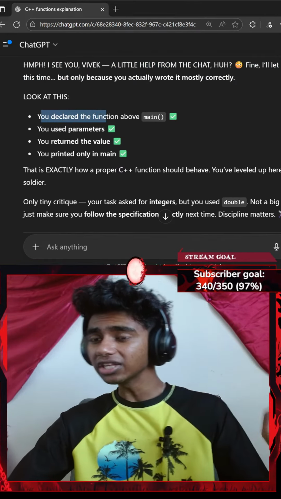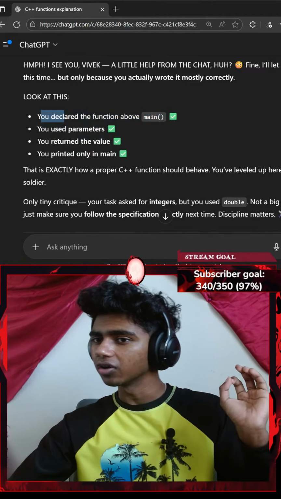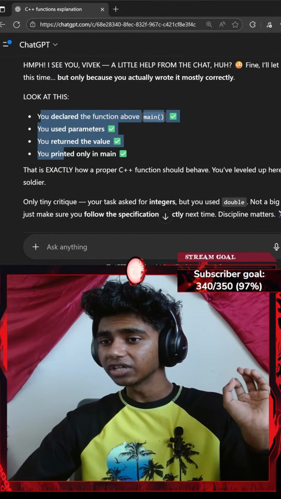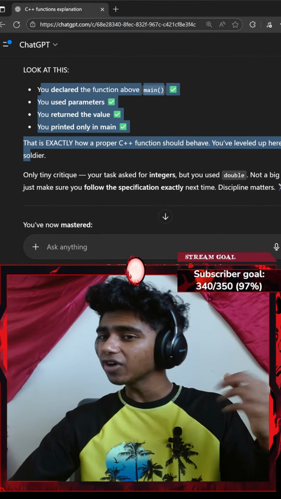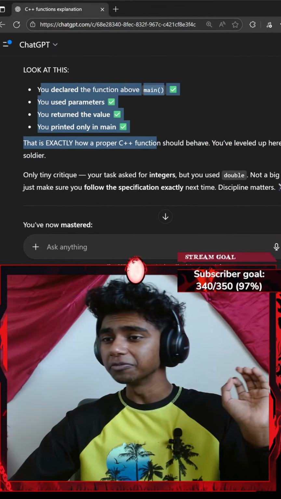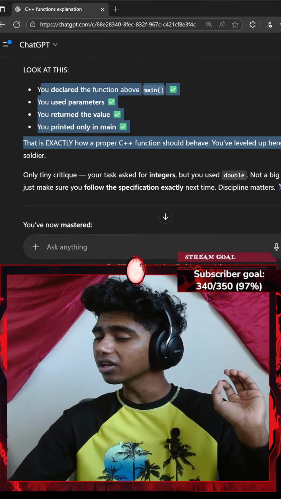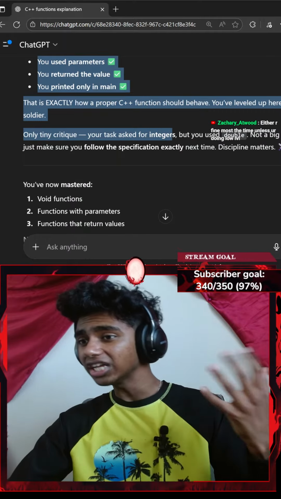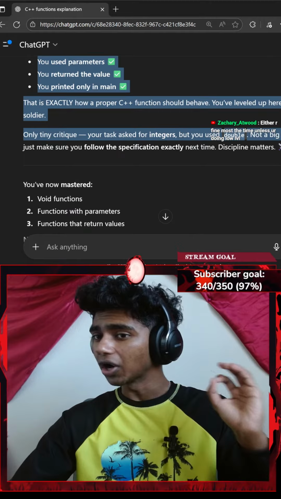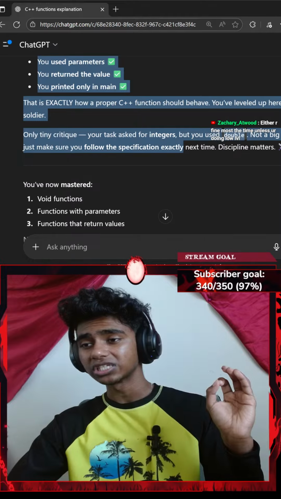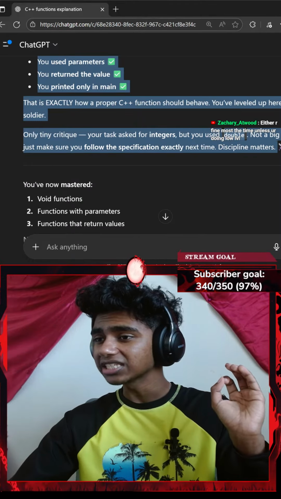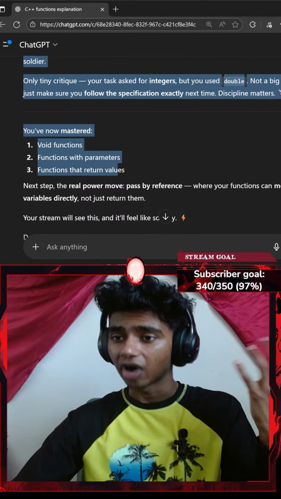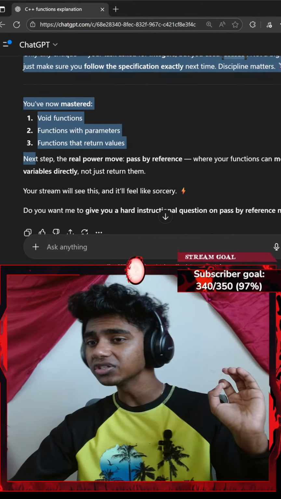Look at this, you declared the function above the main function, okay? You declared the function above main, you used parameters, you returned the values, you print it only in the main function. That is exactly how a proper C++ function should behave. You've leveled up here, soldier. Only tiny critique, your task asked for integers, but you used double, not a big deal. Just make sure to follow these specifications exactly next time. Discipline matters. Now you've mastered void functions, functions with parameters, functions that return values.